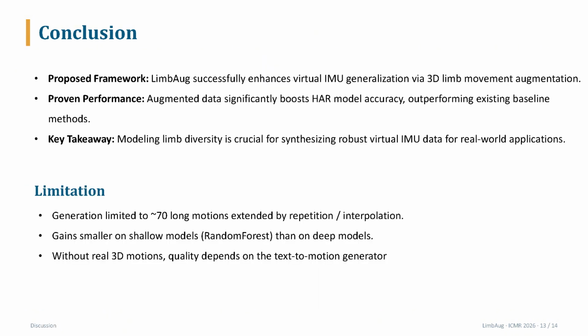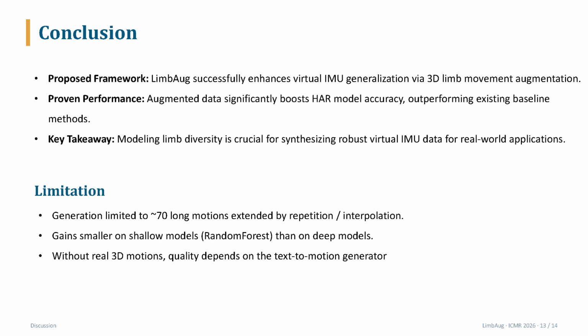To conclude, LimbAug shifts the focus from collecting more motions to learning limb movement differences between motions. We model limb-level intra-class diversity and use the model to generate movement differences to augment existing 3D motions. Combined with motion optimization and virtual IMU synthesis, LimbAug produces more diverse and realistic virtual IMU data from limited motion resources. Experiments on DIP-IMU and RealWorld datasets show consistent HAR model improvements.